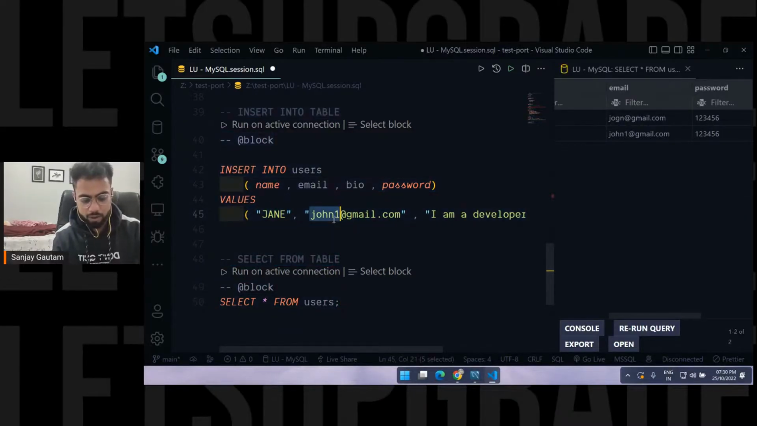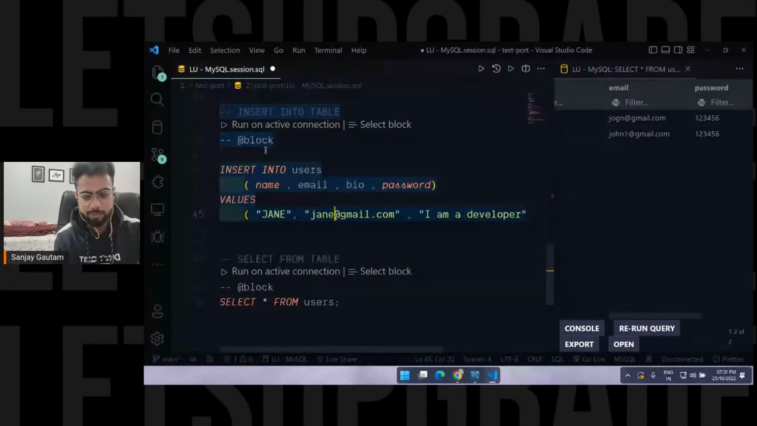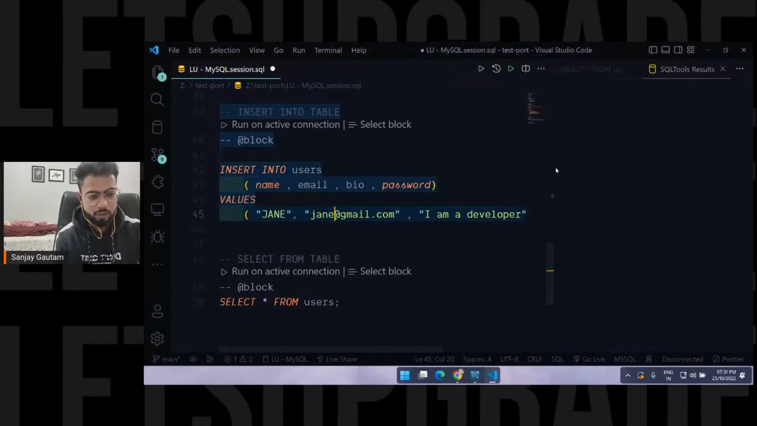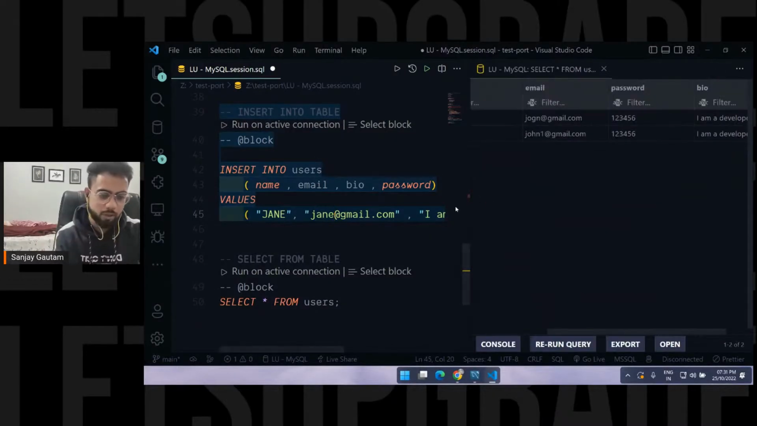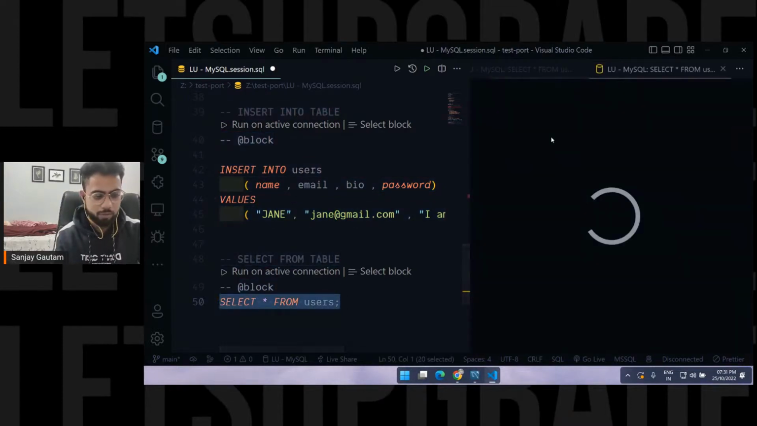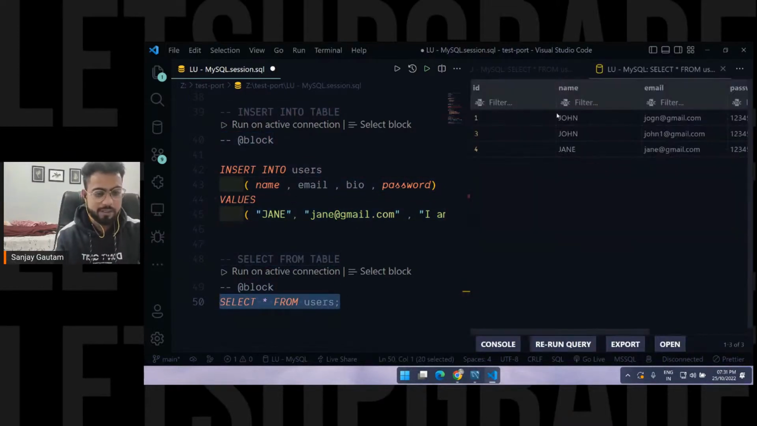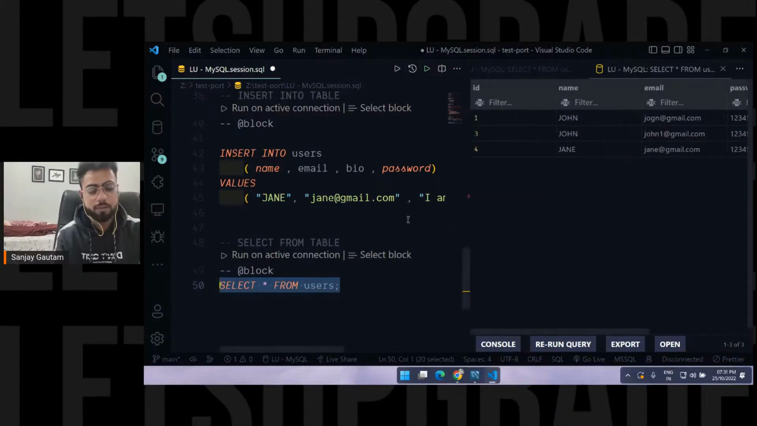Jane@gmail.com, and the password, let's keep the same. Run on this active connection. So it got added here. You will get the tick mark, I don't know why I'm not getting it. Run on this active connection again. Select from this user table. So right now I have these three data, 1, 3, and 4. So John, Jane here.